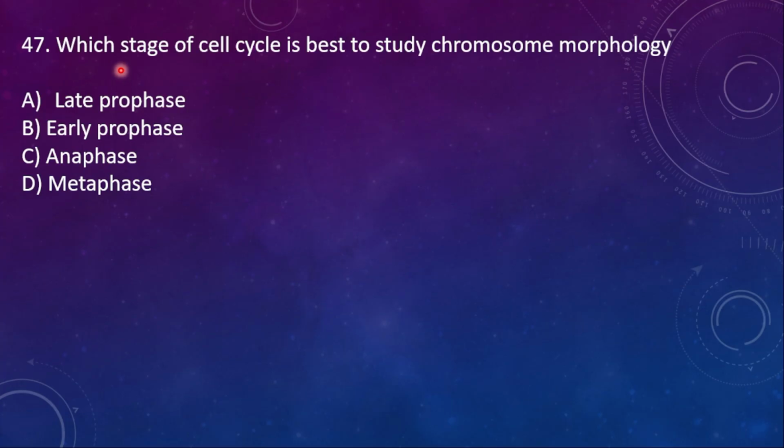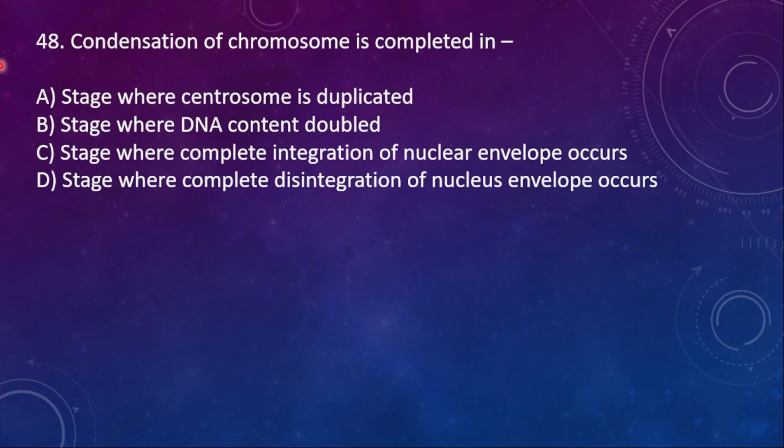47th question. Which stage of cell cycle is best to study chromosome morphology? A. Late prophase, B. Early prophase, C. Anaphase, and then D. Metaphase. So here the right option is metaphase. Metaphase is the best to study chromosome morphology because they will be aligned at the metaphase plate.